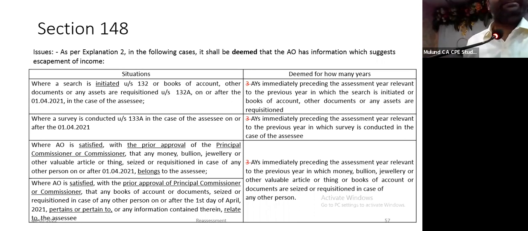So you can reopen, issue notice under 148 saying this gold was found. But if I explain the gold is explainable, its source explained, then you cannot issue 147. This only deems that they have an information which suggests income has escaped. The condition of 147, whether income has really escaped assessment or not, has to be still fulfilled.